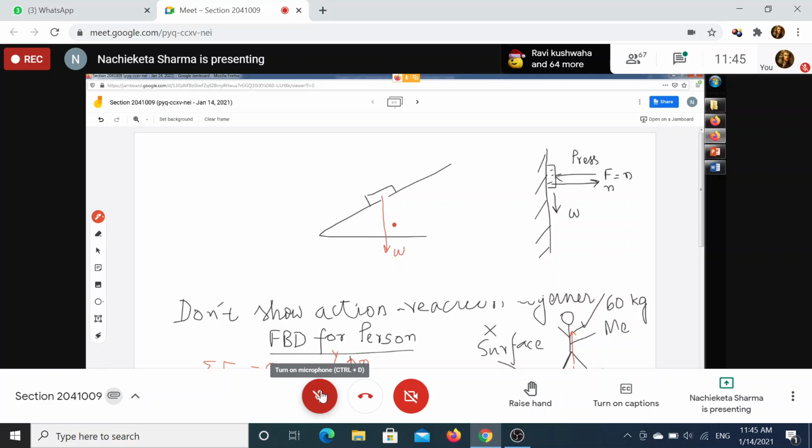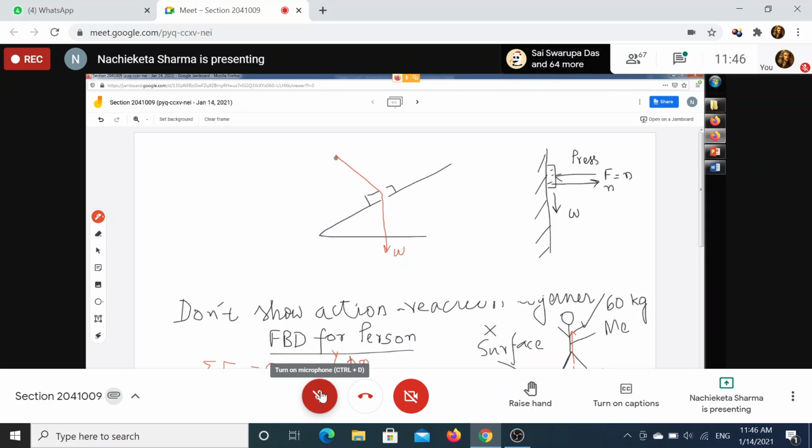Okay, so this is my weight. Now I will show my normal force like this. Am I right or wrong? Wrong. Why wrong? Good, very good. It is not perpendicular to the surface, because the normal force must be perpendicular to the surface. So I have to draw my normal force like this.